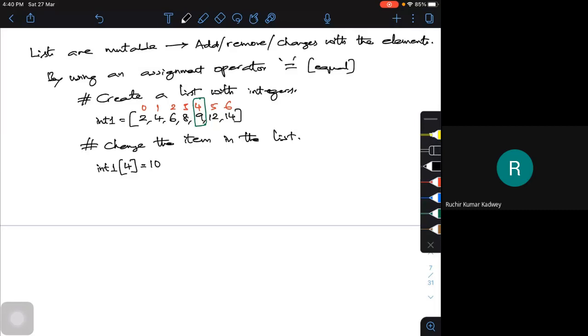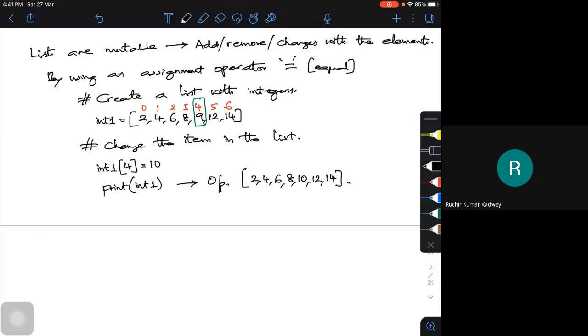Okay, change the item in the list. Now if I try to print int 1, what will be my output? My output will be the list consisting of 2, 4, 6, 8, 10, 12, 14, just by using an index operator. What is the latest addition to that? The previous one gets erased.